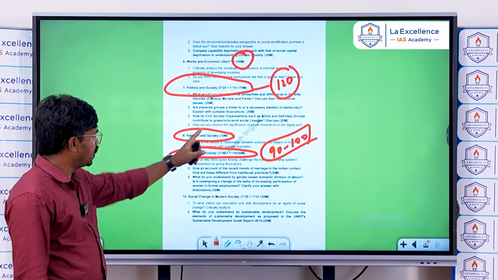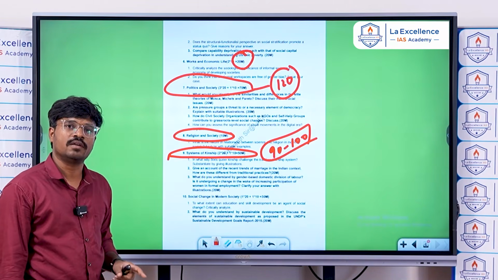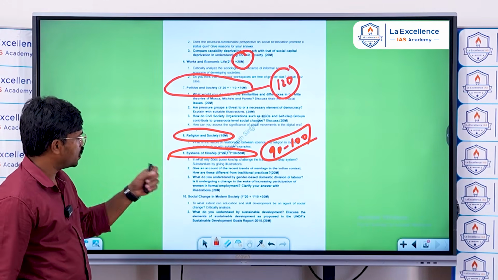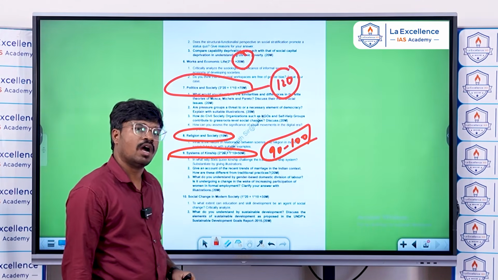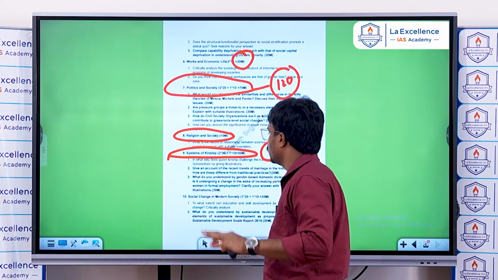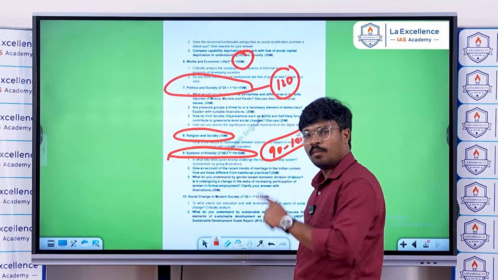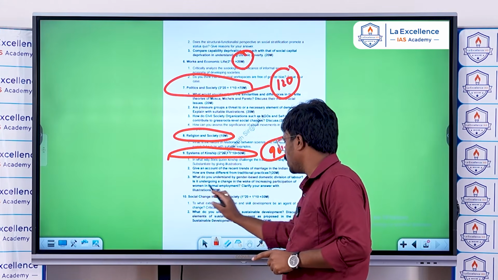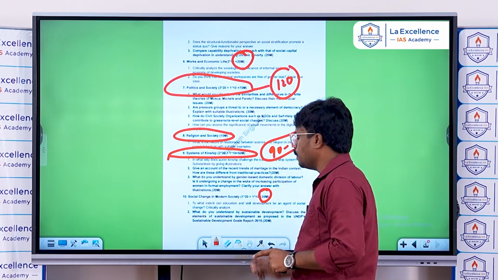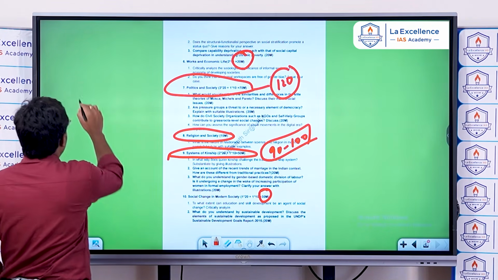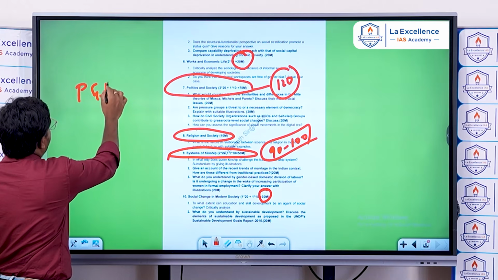And with the understanding of this marking pattern, you can strategize your preparation, focus, and spend less time. That is the purpose of discussing this paper. Okay, and next, social change in modern society, you got around 30 marks from this last chapter. So if you understand the pattern, politics and society has major weightage.